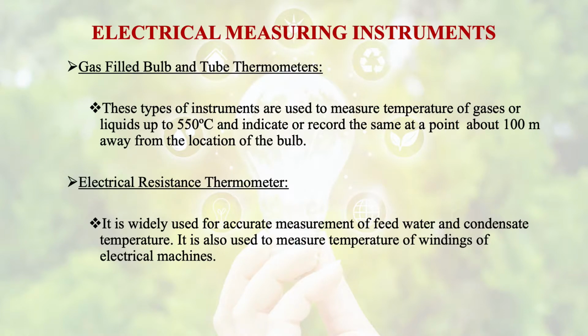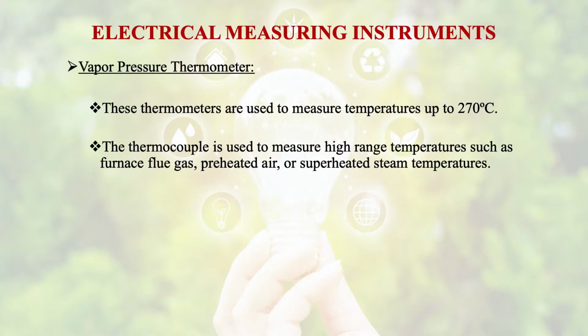Electrical resistance thermometer. It is widely used for accurate measurement of feed water and condensate temperature. It is also used to measure temperature of windings of electrical machines. Then vapor pressure thermometer. These thermometers are used to measure the temperature up to 270 degrees centigrade.